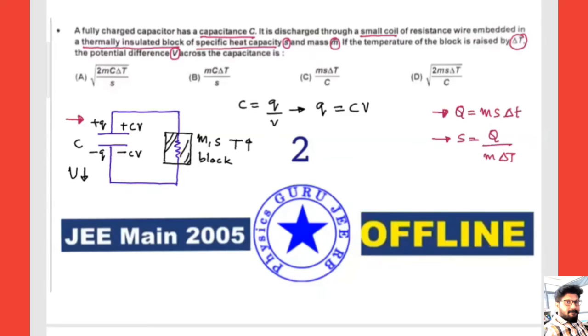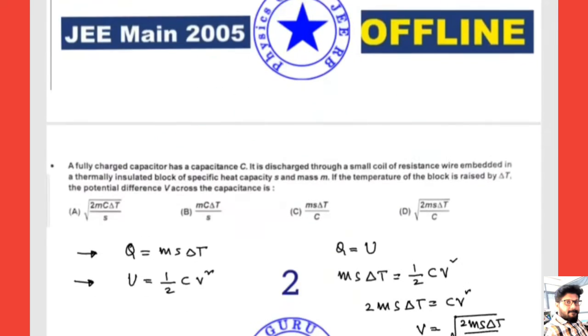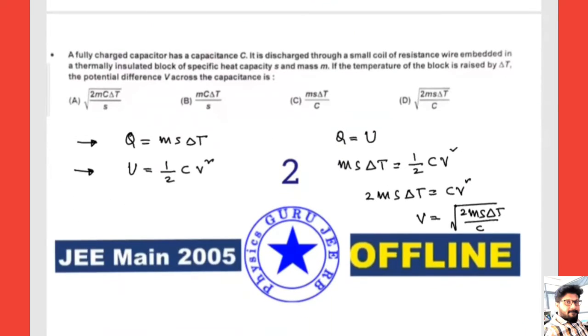Here to take in this question, we used Q equals CV, conservation. So Q equals m s delta T, the specific heat, s equals Q by m into delta T, where m is mass and delta T is the rise in temperature. So when the energy decreases, the heat energy increases while discharging, conservation. Now here Q equals m s delta T, we equated both formulas: Q equals m s delta T, U equals half C V square. Hope this is clear to all, right?